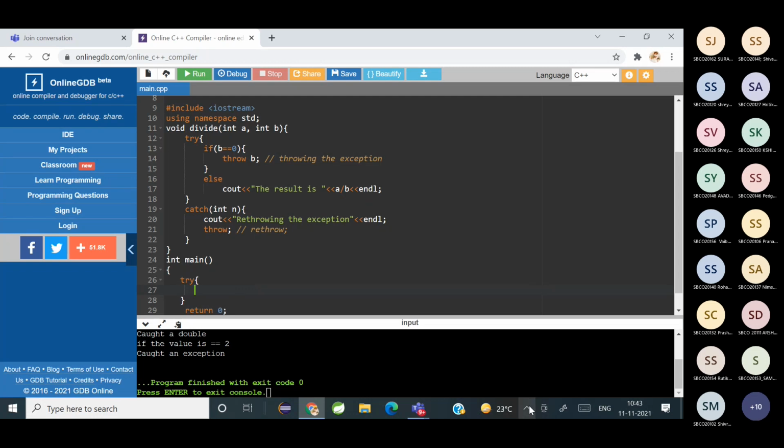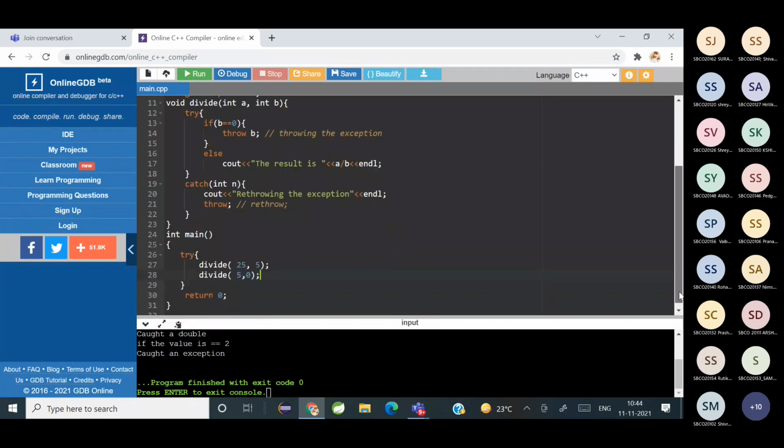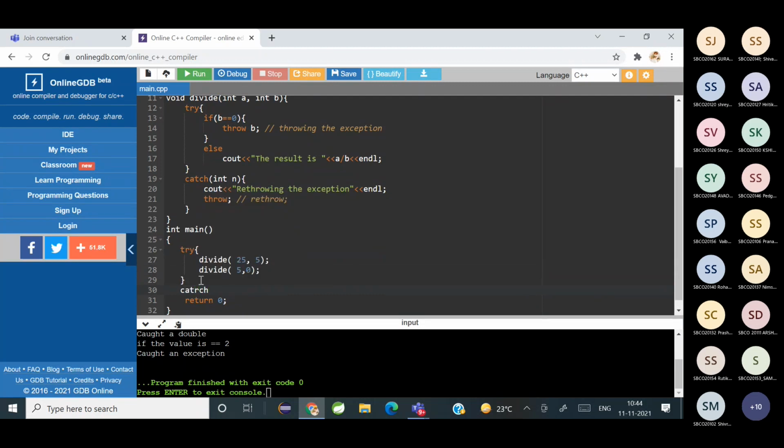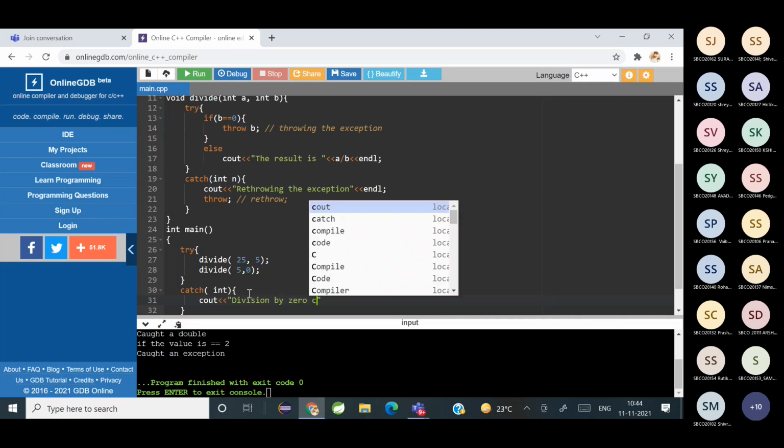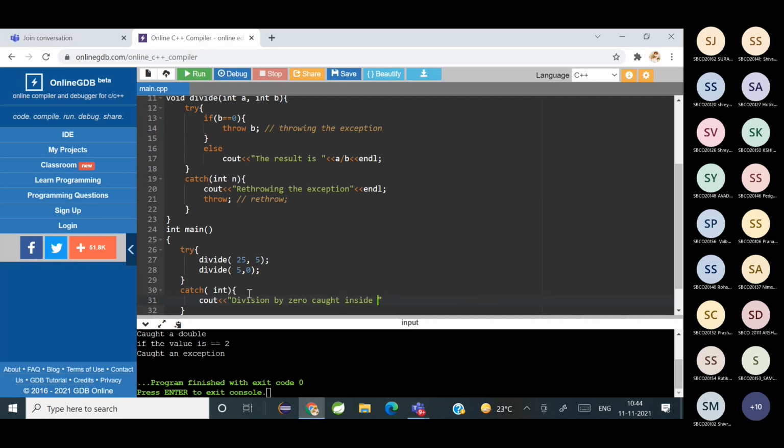Inside the main, again I'll write try. So inside I will write divide, and I'll pass values, say 25 comma 5, divide 5 comma 0, and here again I'll write catch, cout division by 0 with the message.